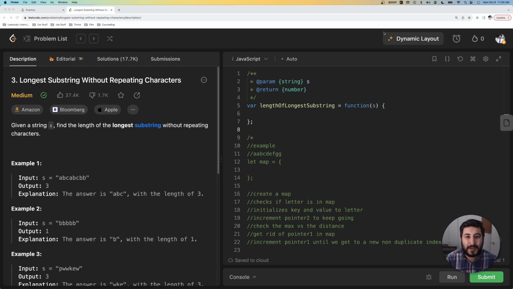Hey, welcome back. Today we're going to be doing LeetCode problem number 3, longest substring without repeating characters. This is a pretty popular LeetCode problem, and today we're going to solve it together.